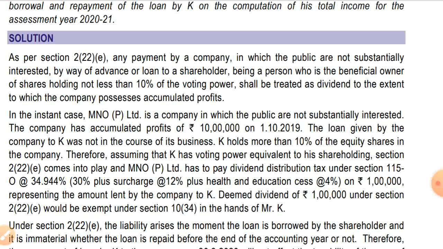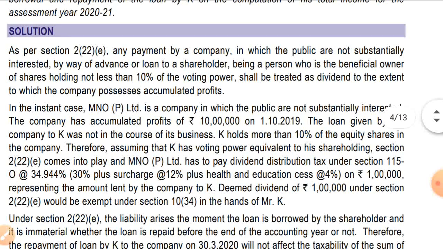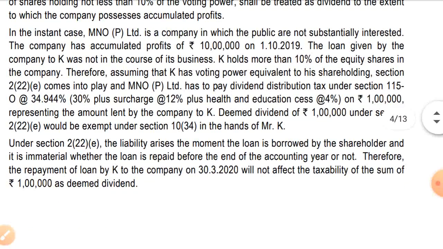As I said, K holds more than 10% of the equity shares in the company. Therefore, assuming that K has voting power equivalent to its shareholding, section 2(22)(e) comes into play and MNO Private Limited has to pay dividend distribution tax under section 115O at the rate of 34.944%. That is 30% plus surcharge 12% plus health and education cess 4%.